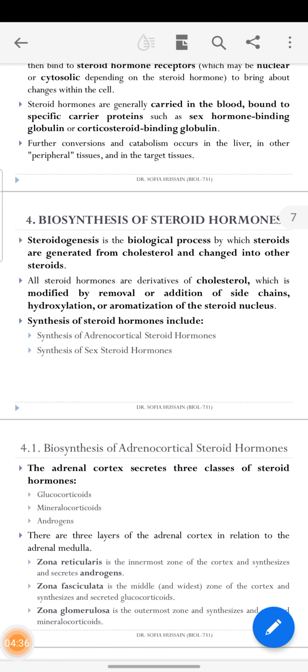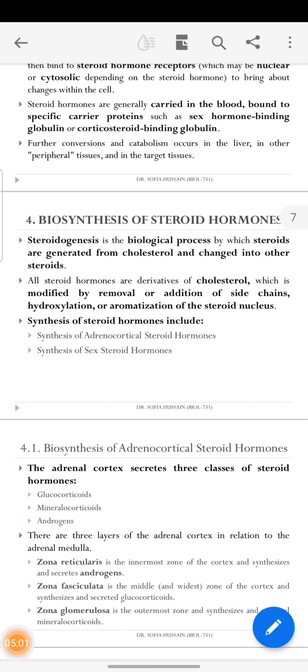Now steroidogenesis is the biologic process by which steroids are generated from cholesterol. Steroidogenesis, by which steroids are produced from cholesterol and changed into steroids. So the formation of steroids from cholesterol is called steroidogenesis.